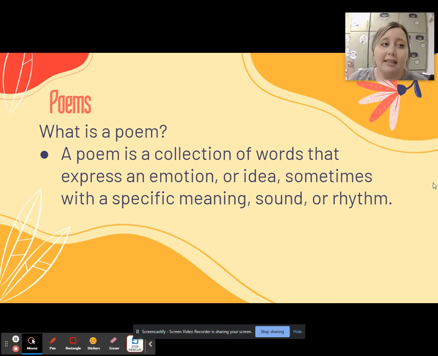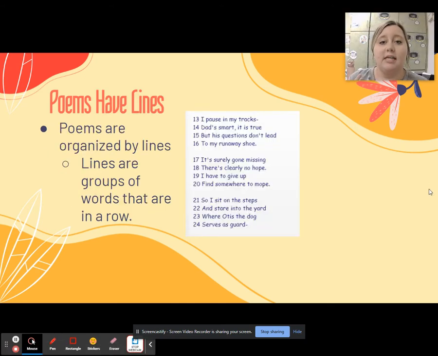So, mainly what we as third graders have to know about poems is they have lines. They do not have paragraphs, they have lines. So, that's how they're organized. If you look over here at this image, this poem, I only showed you the image starting on line 13. A question you would probably see with a poem is, what does the word smart mean in line 14? You as a reader know that you must go to line 14 to figure out the answer to that.